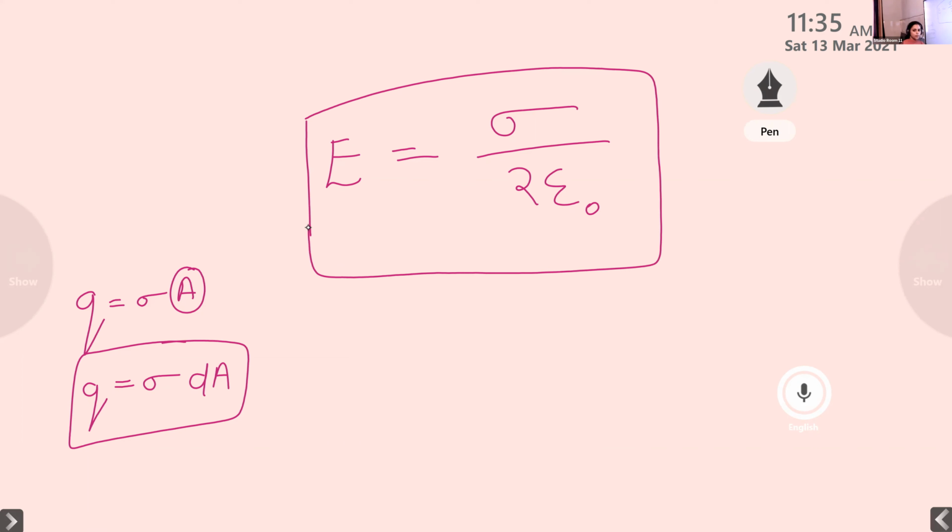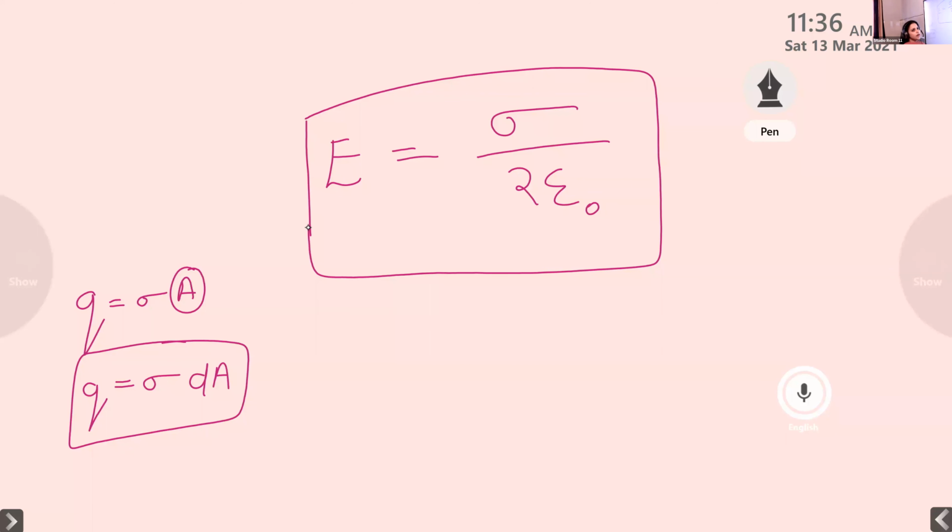Okay. The derivation is exactly the same as that of the first case. In the first case, we considered an infinitely long straight conductor. Here, instead of a long straight conductor, we consider a thin plane sheet of charge, and we provide a charge only to the surface of this thin plane sheet.